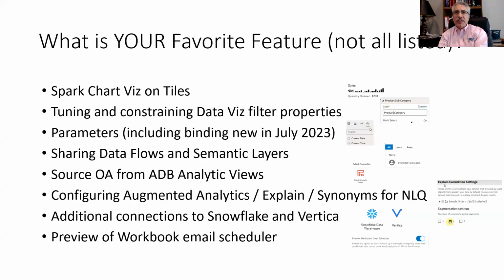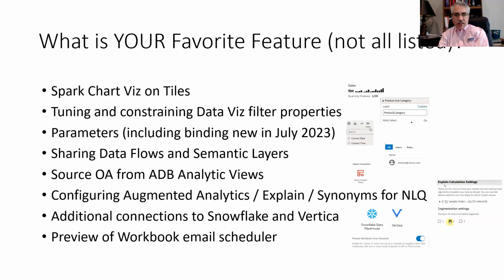Sharing data flows and semantic layers, Wayne talked about. Sourcing Oracle Analytics from analytic views, talked about that. The augmented analytics. There are also, by the way, additional connections to Snowflake and Vertica. We didn't even get into that. And hey, if you aren't clued in, take a look at the preview section, and there's a workbook email scheduler that's in there. And there is a way to, in the console, turn on your preview of new things that Oracle isn't supporting yet, but you can start playing around with it. So the workbook email scheduler is in there. That's what it looks like to turn that thing on.